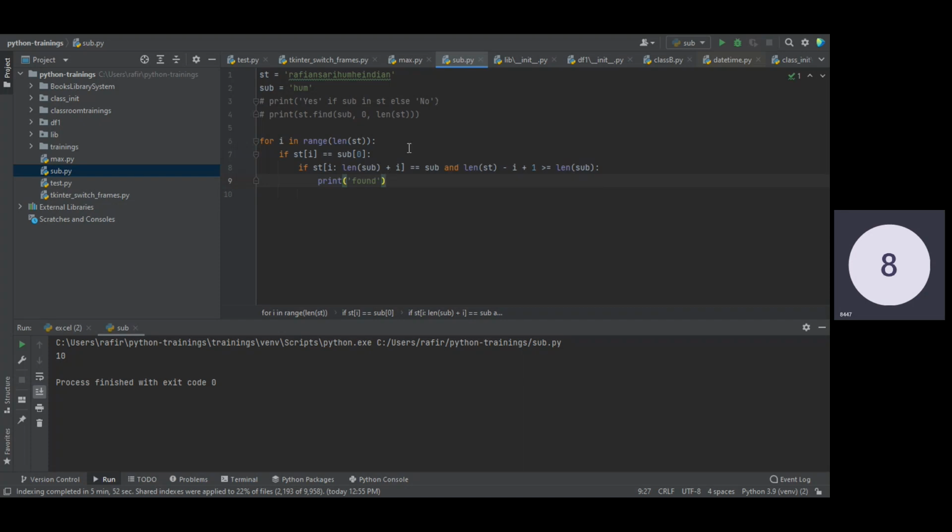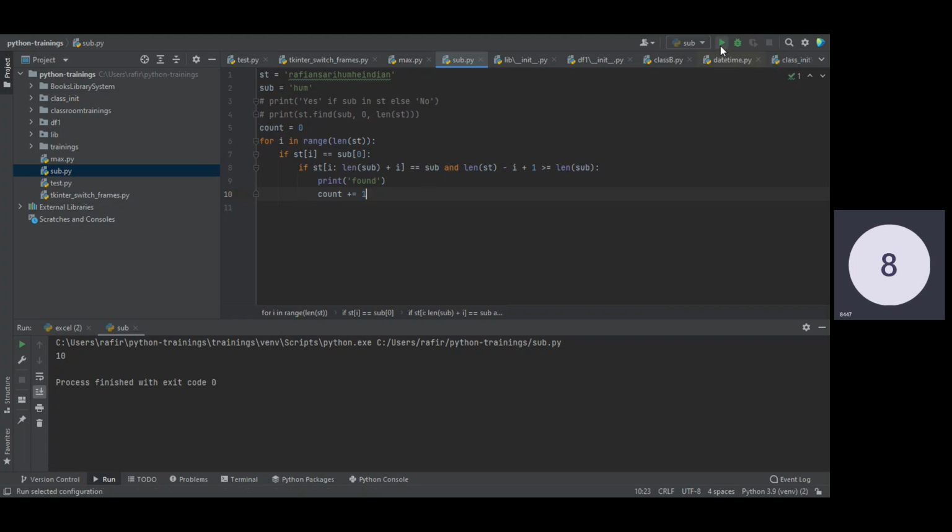Or if you want to check the count as well, then we can write count equal to 0 initially, and increment the count by 1. Let me just print the output first.